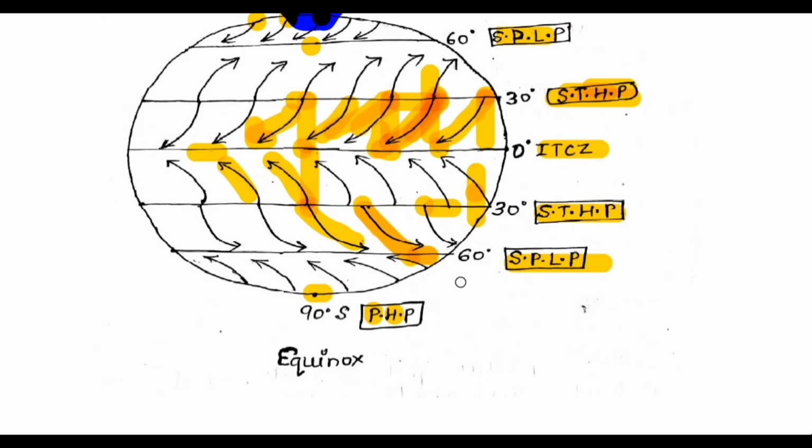Okay, so what is the reason behind it? Let's look at the process of this Coriolis force. This is your low pressure near the equator, and this is your high pressure near 30 degree south. I'm going to show you the southern hemisphere first, and after that the northern hemisphere. From 30 degree south to 0 degree, if there is a movement of the air or wind, then due to the Coriolis force, the direction of this air will be deflected.